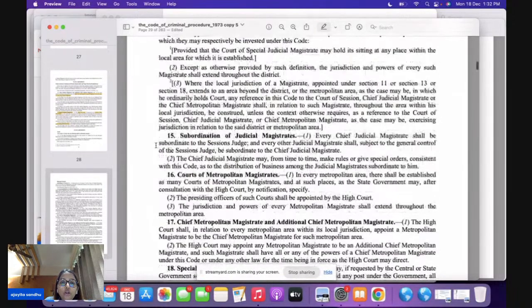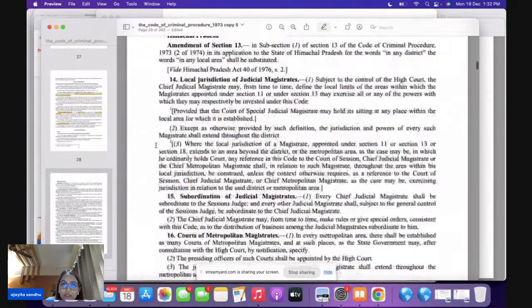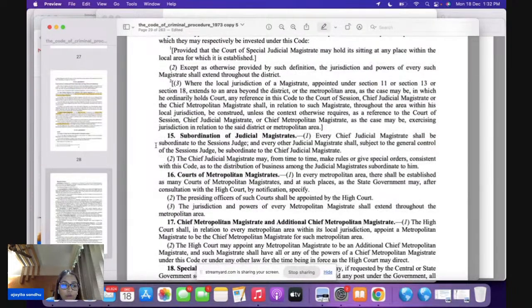Now, moving on to subordination. This goes in a particular order, like a timeline. First, you have jurisdiction, then you have subordination. When you come to subordination, please have a look: every CJM shall be subordinate to the session judge, and every judicial magistrate is subject to the general control.